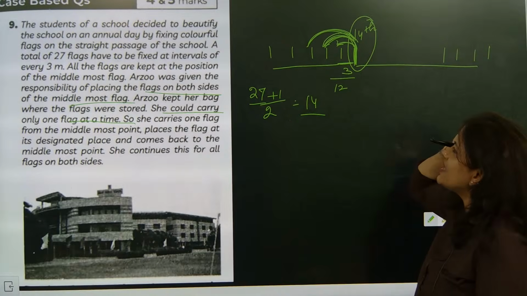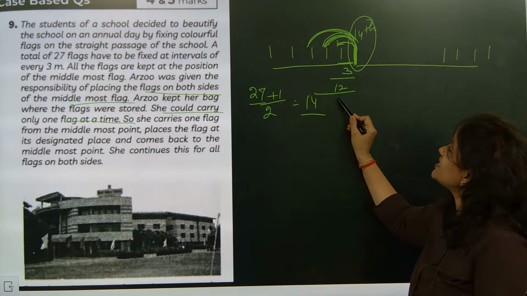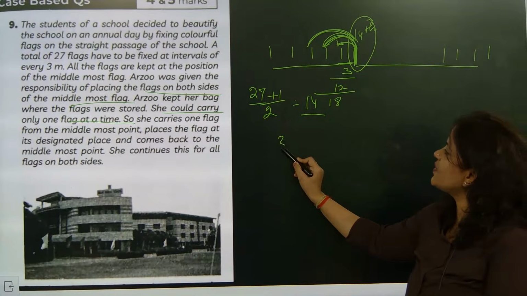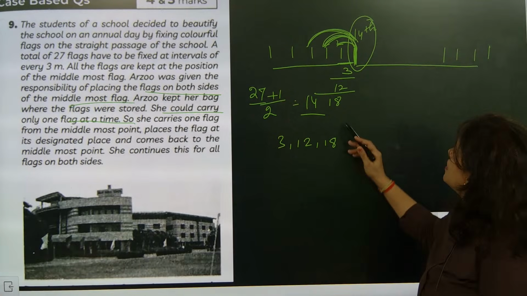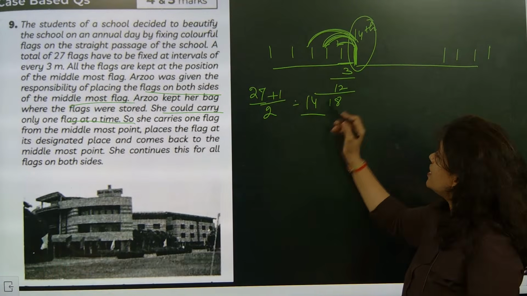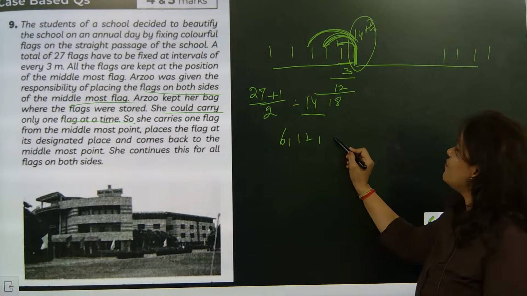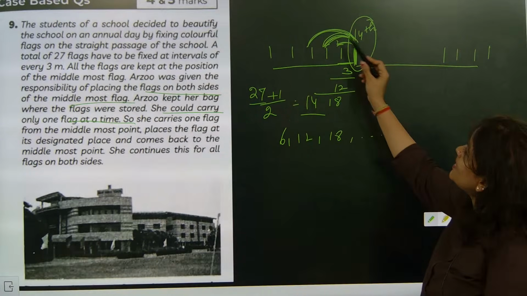This time it is coming as 9 and 9. It will become this time 18. So what is the sequence coming? 6, 12, 18. Like how many times it will come?